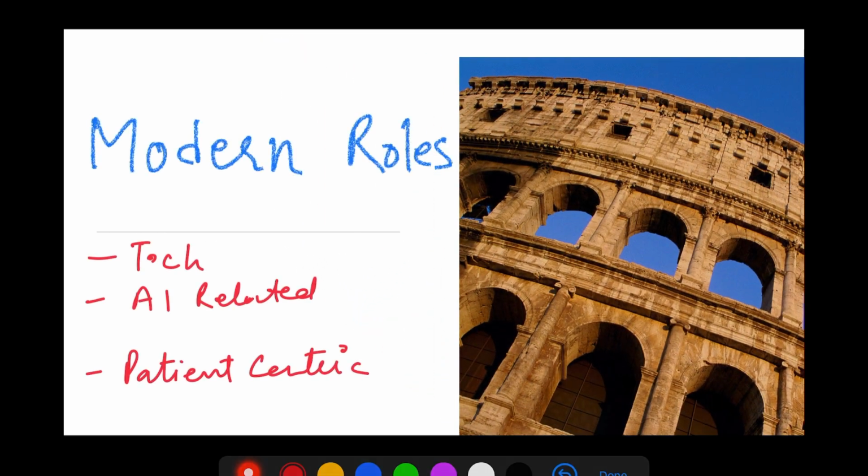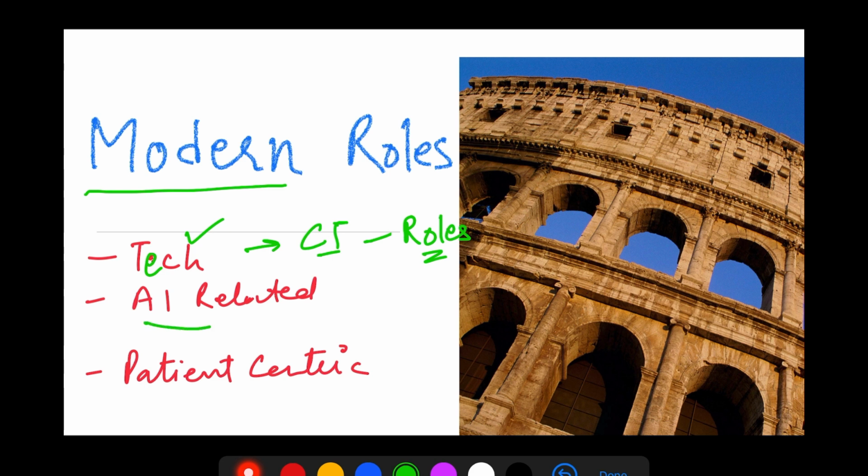So what are these modern roles? How are these modern roles getting impacted? One reason is technology. Technology is shaping up, so more and more technology is getting used in clinical trials. That means first of all you need people to handle this technology. Second, if you need people, then you need roles as well, someone to do this job, or AI related jobs. Now, the most important point of discussion these days is patient centricity. The focus is more on the patients. So there are also roles needed for someone who can take care of these things.